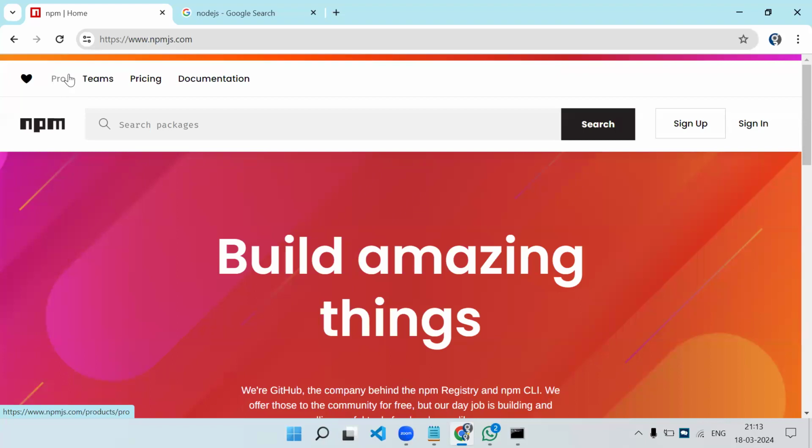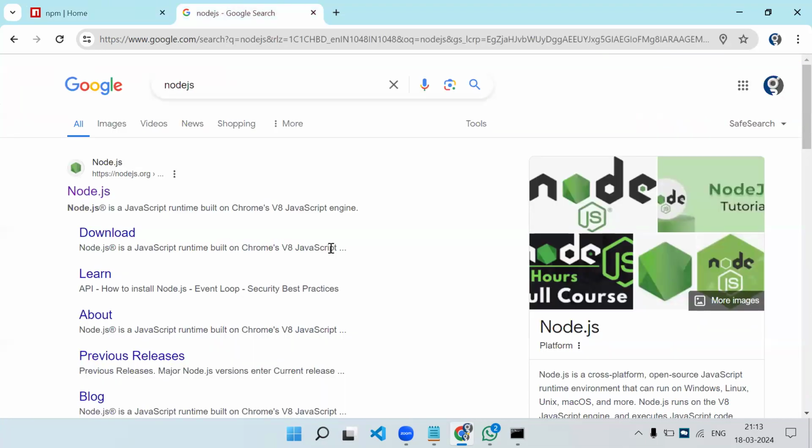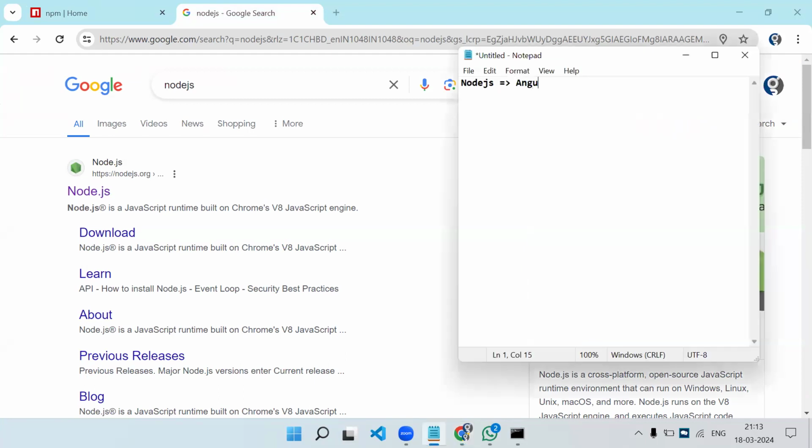If you want to use one, you can install that package either by using its CDN. Some libraries have a CDN, but others you have to install by installation only. So for that, Node.js is software which is a basic necessity for Angular, React, Vue.js or any front-end side libraries. So Node.js is required for Angular or React or Vue, or let's say the Node.js backend, or React Native, any framework.